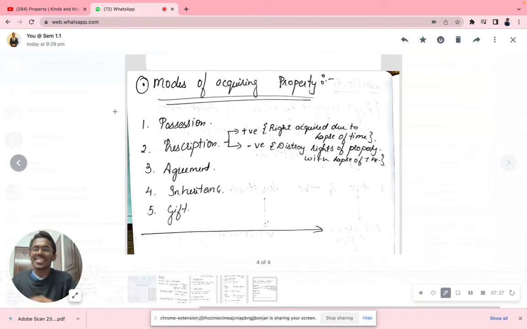Okay, I got it, correct. So then theories of property, quickly recap. What is it? Natural theory, psychological theory, sociological theory, historical theory, metaphysical theory, and then what was it?